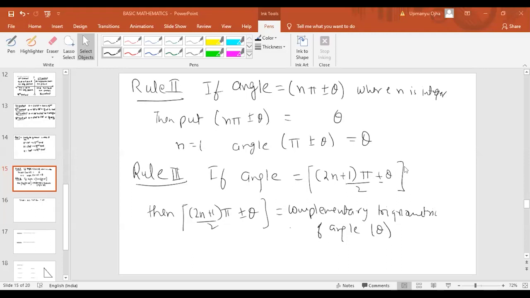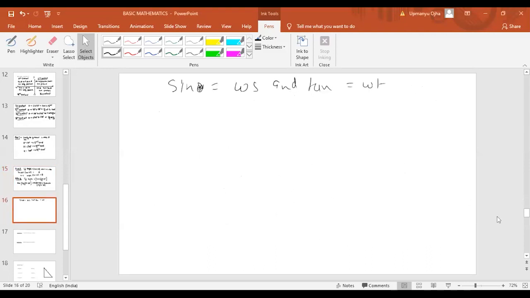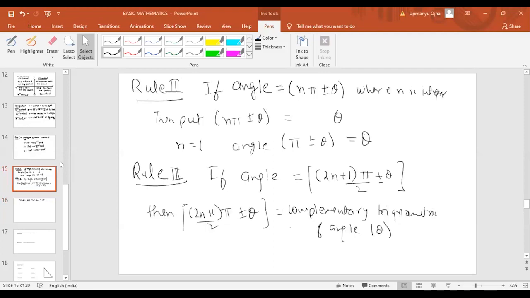Secant and cosecant will be your complementary functions. Yes, correct. So sine has cos, tan is cot, and secant and cosecant are complementary functions. Let us take one example here. Have you all copied? See, rule number 3, I know you will have a problem. I'll give you one example, then you will understand how I'm using this rule. If you have copied, let us take one example here.